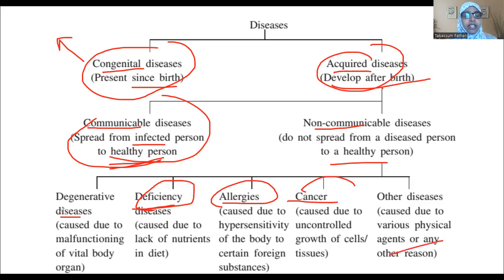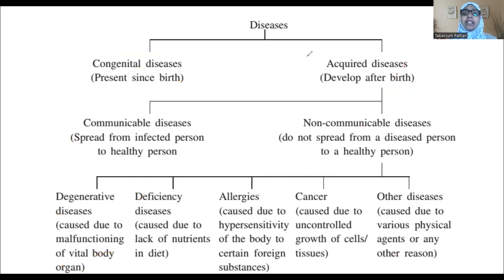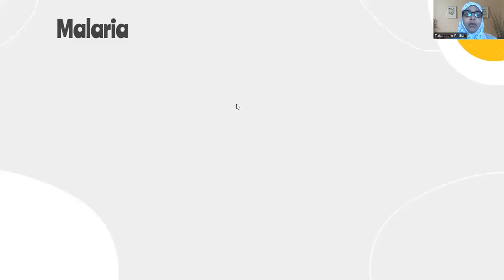Then degenerative disease is again caused due to malfunctioning of any vital organ. Let's say a person's liver is not functioning properly or the stomach is not functioning properly. That is non-communicable. It will not spread because it is a problem of that particular individual only. Okay, so let's begin with malaria.